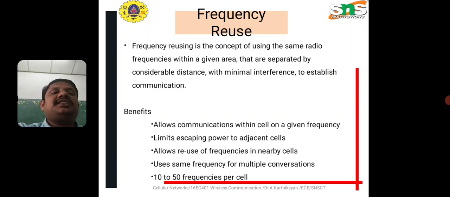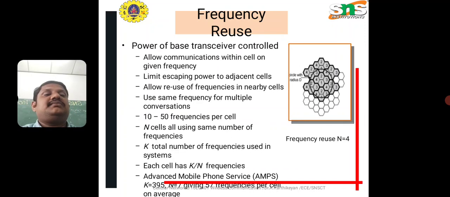What are the benefits of frequency reuse? It allows communication within the cellular network on a given frequency. It limits escaping power to the adjacent cells. It allows the frequencies to be reused in nearby cells. This is the main thing. It uses the same frequencies in multiple coverage areas, and 10 to 15 frequencies per cell we can easily reuse.